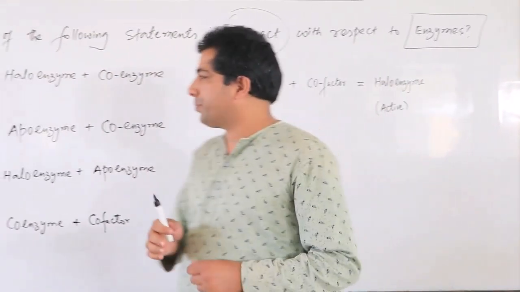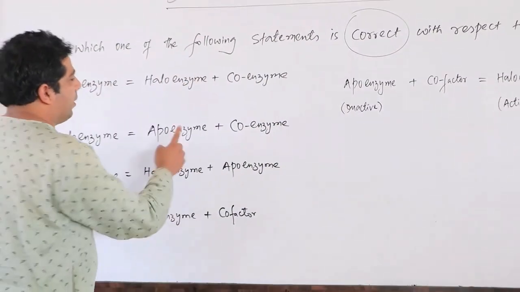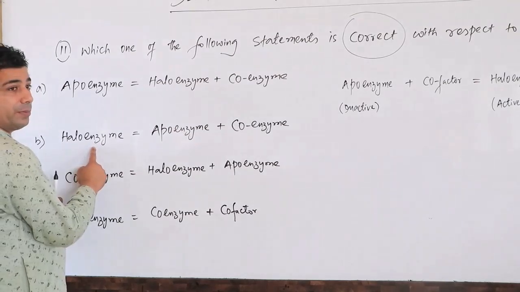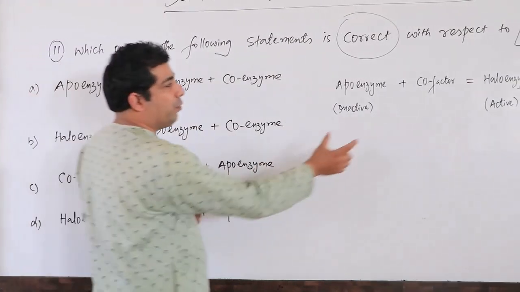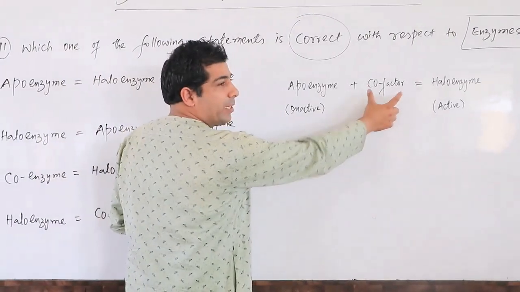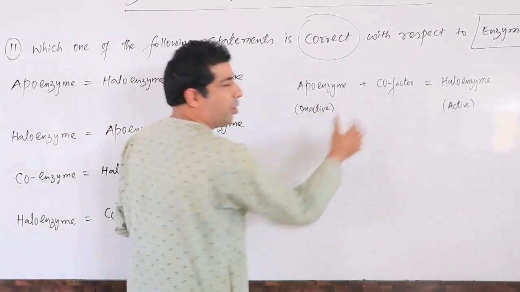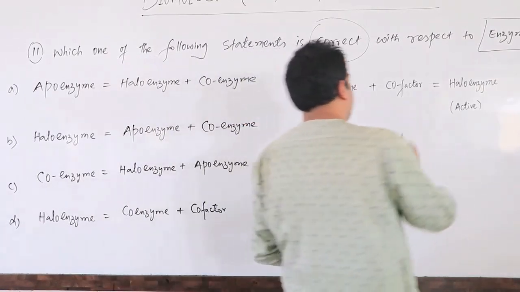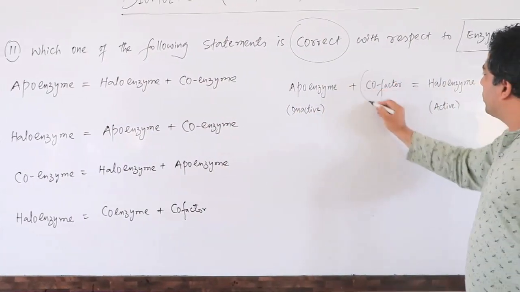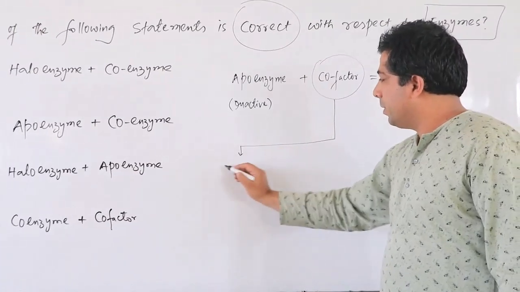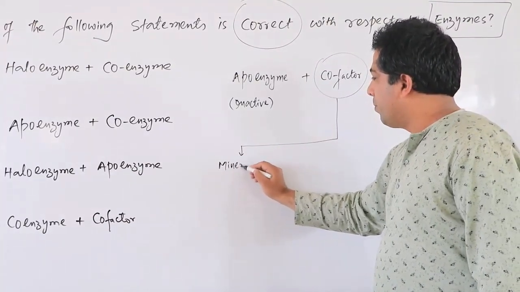Have a look here. Apoenzyme plus coenzyme gives me holoenzyme here, but the general term is cofactor. So let us try to understand the cofactor, and whether this coenzyme is a cofactor or not. If we talk about the cofactor, it can be a mineral ion.